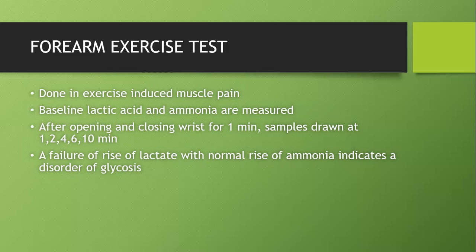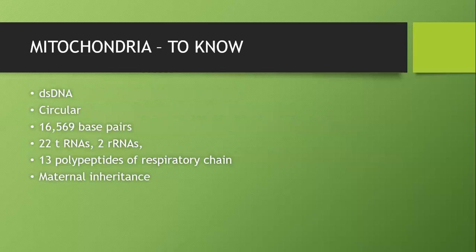Okay, so we finished 2 categories now. Third category of myopathy, mitochondrial myopathy. The slide we have been reading from second year of pathology: mitochondrial DNA is a double-stranded, circular DNA. It has 16,569 base pairs, 22 tRNAs and 2 rRNAs. 13 polypeptides of the respiratory chain are produced from mitochondria. And any mitochondrial inheritance will be maternally inherited.